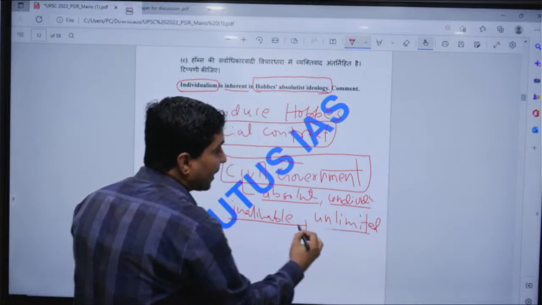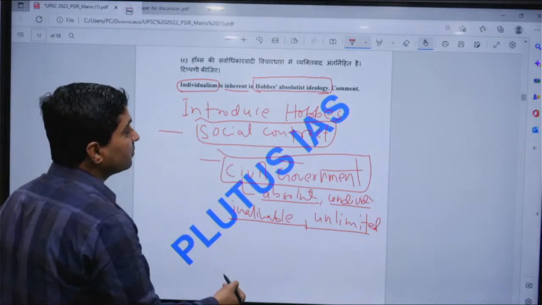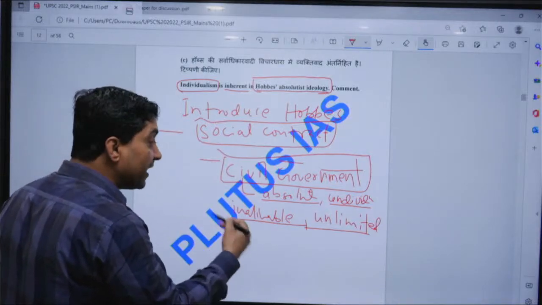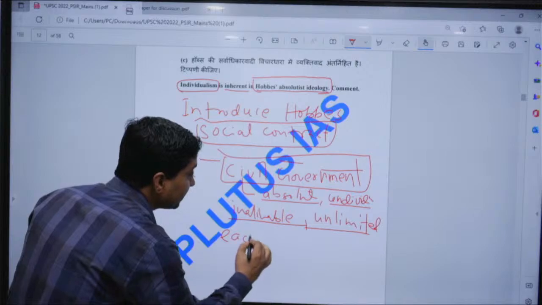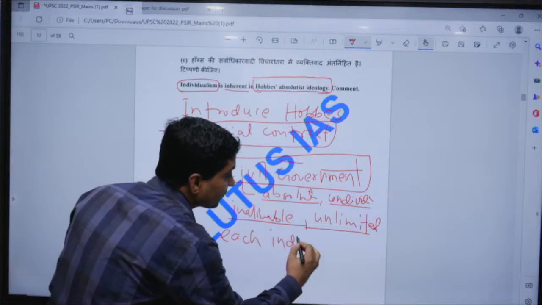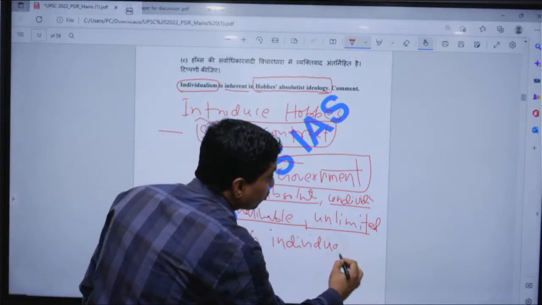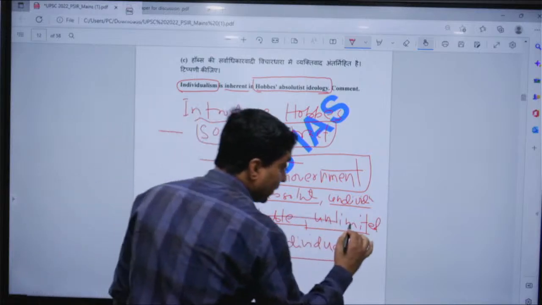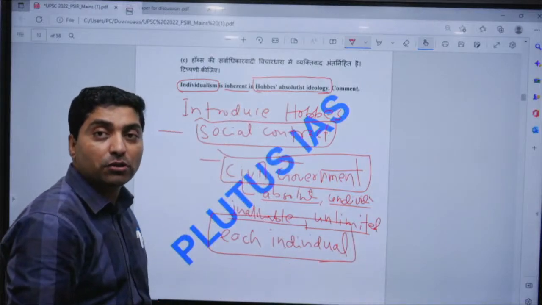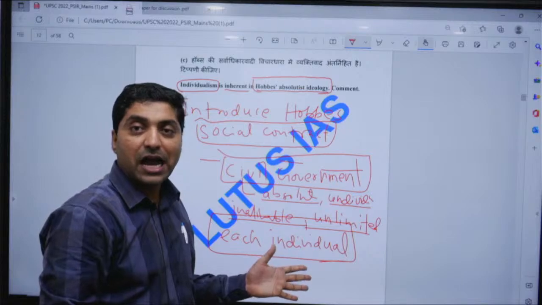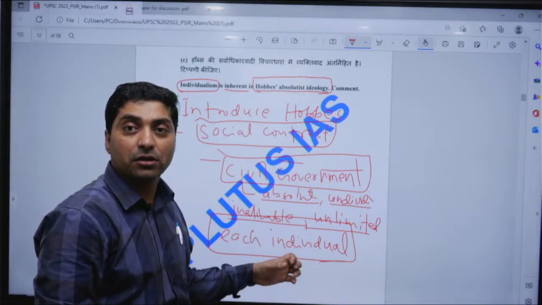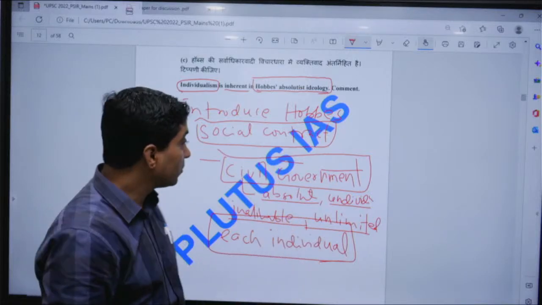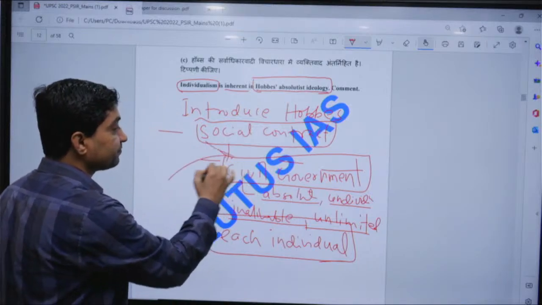Now if you look at this absolutism, even so each individual enjoys the right to life, right, and the rest of the rights he has transferred to the civil government.